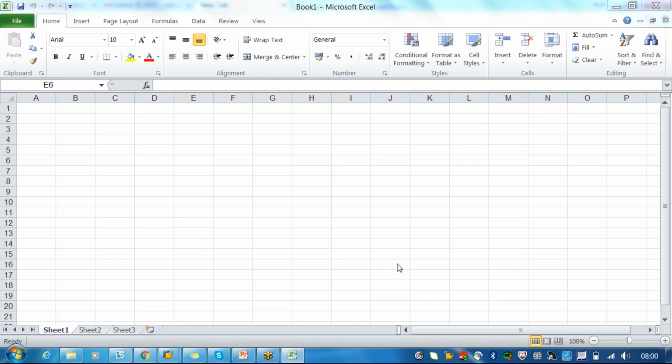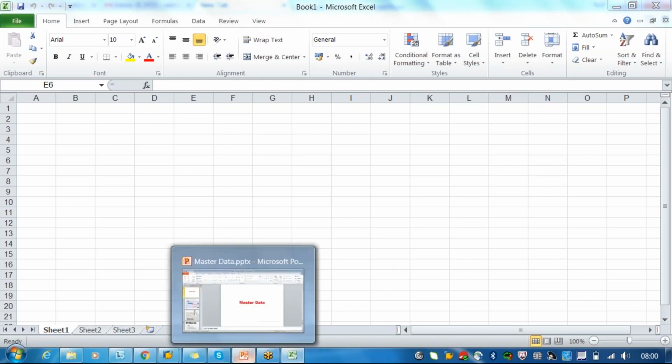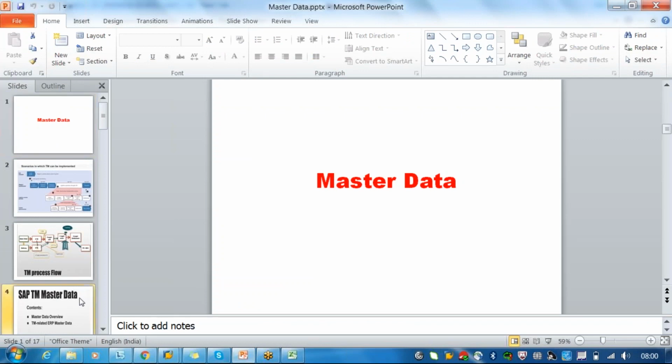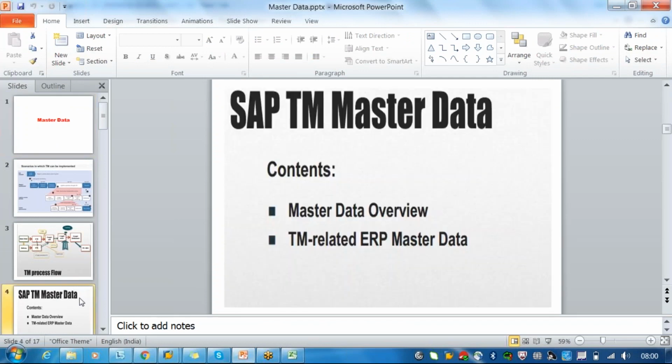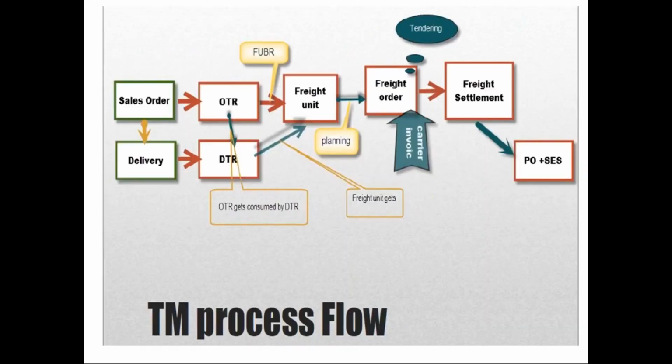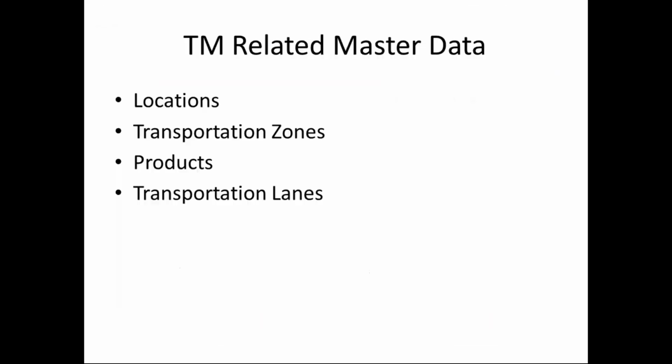So Prasad, today we will discuss the TM master data. Okay, so this is a slide I was sharing with you last time. Okay, so we have done the integration model.